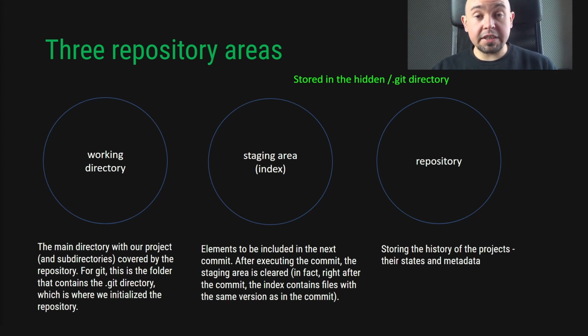After executing the commit, the staging area is cleared, but it's not empty. It contains everything that was in the last commit. You just don't get the information about the changes since the last commit if there are no changes at all. The repository stores the history of the project, their states and metadata. I think it is already understandable to you.